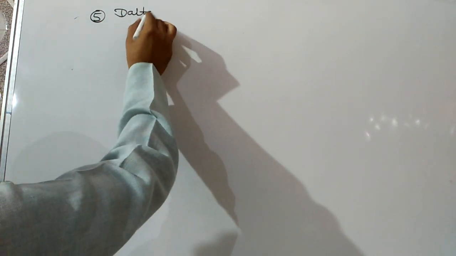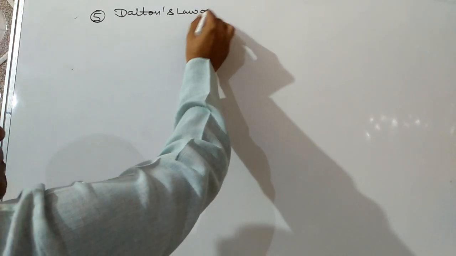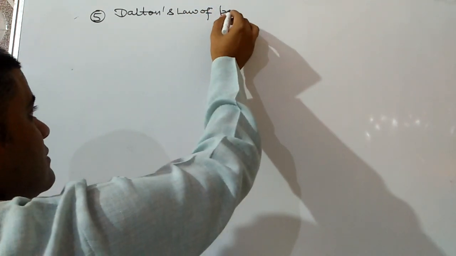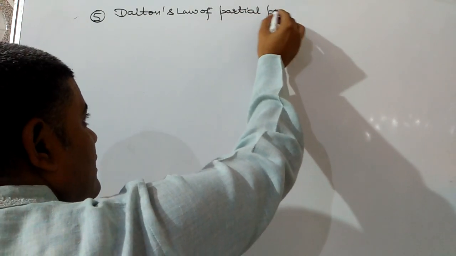Now, we have to discuss the last gaseous law, which is also very important, and that law is known as Dalton's law of partial pressure.